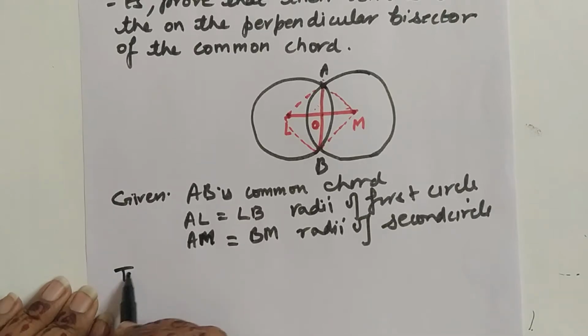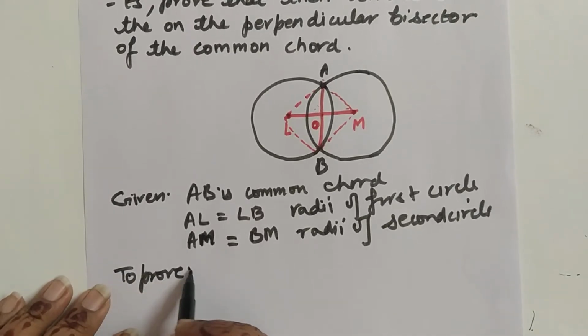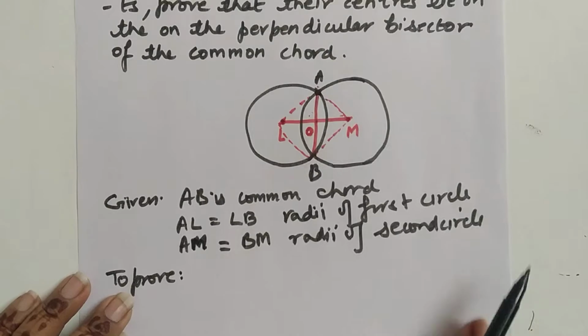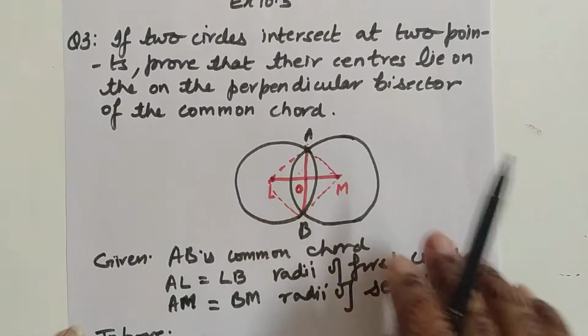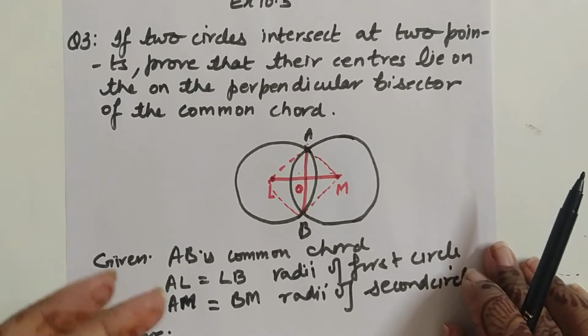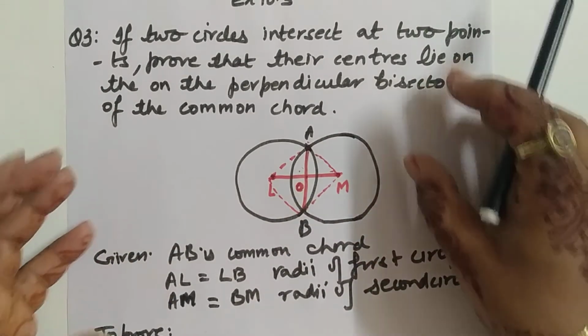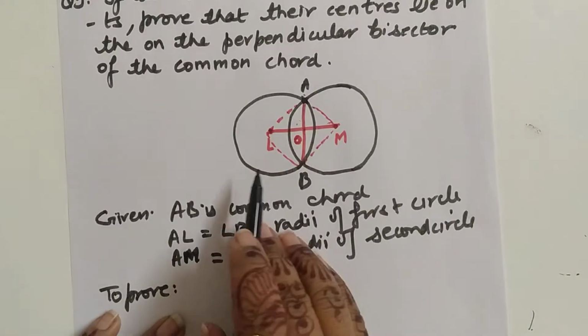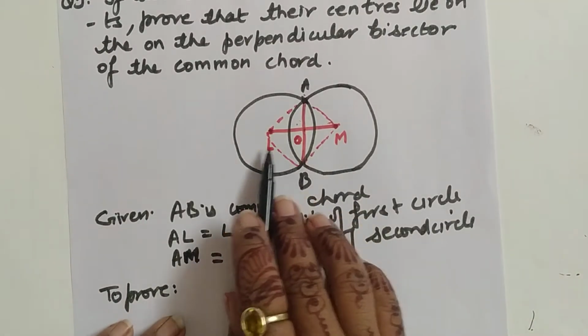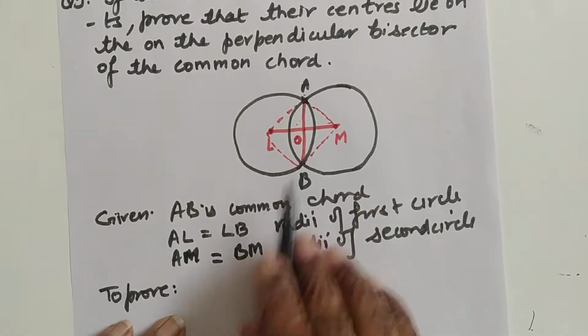Now, to prove, basically we need to prove that the centers lie on the perpendicular bisector of the common chord. If you don't understand what you have to write, you simply just copy it down here, what you need to prove. L and M lie on the perpendicular bisector of the AB.